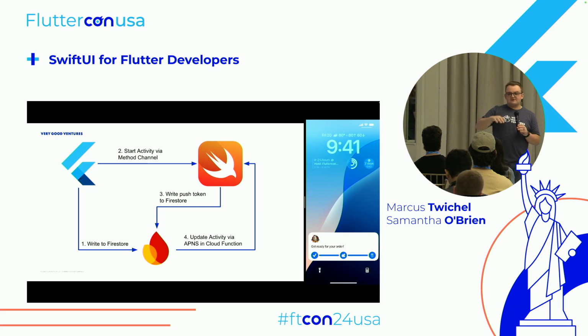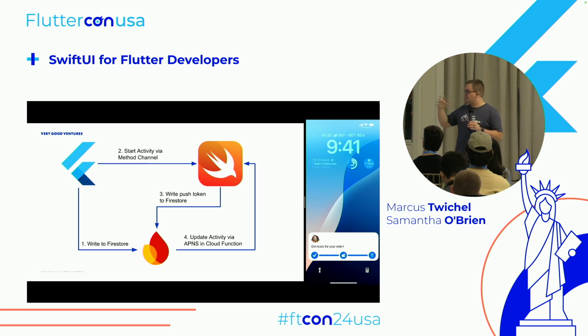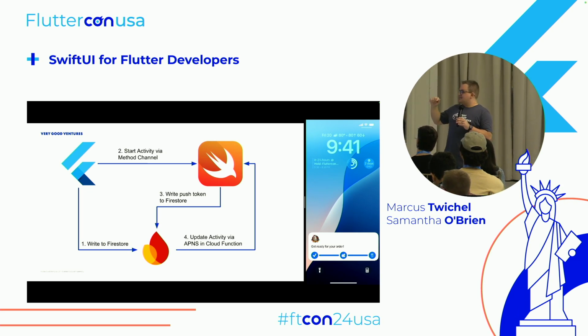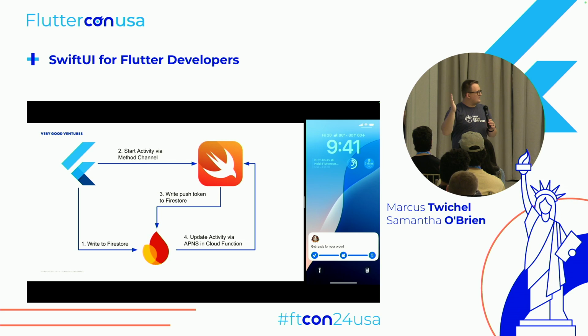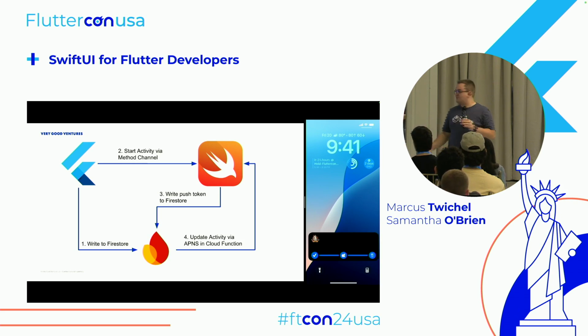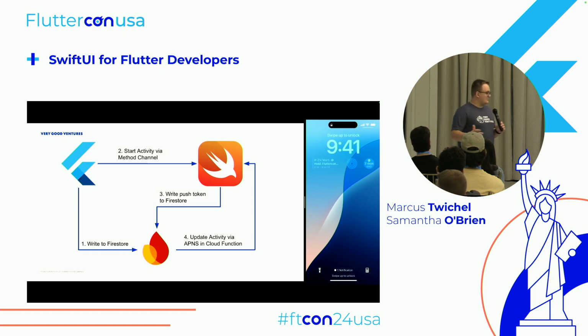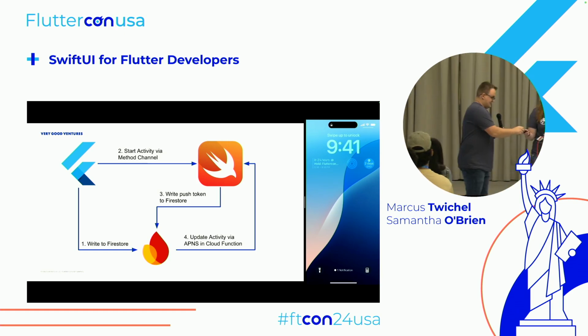And then finally, we have a cloud function that gets triggered every time you update the status. And it sends to Apple push notifications, using that token, just a specially formatted push notification, type live activity, to update the data. And that's all it takes. I'd say the whole solution was 300 lines of code total, including all the SwiftUI and everything. So really pretty simple. But next we're going to look at another demo.